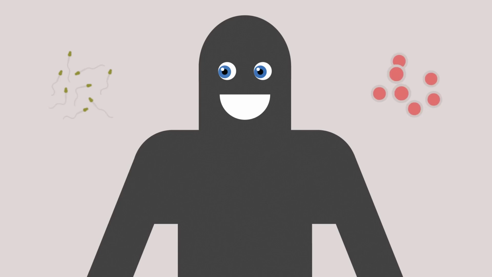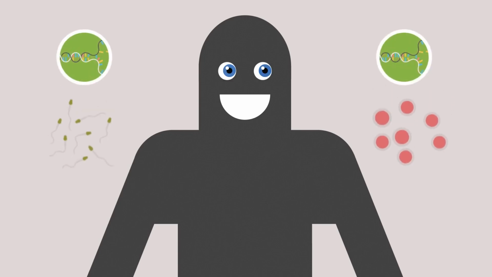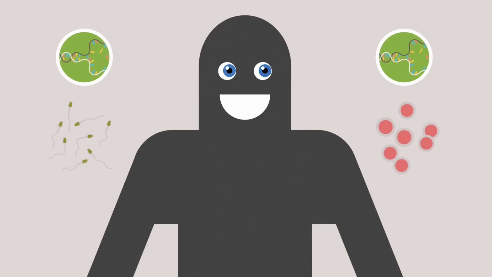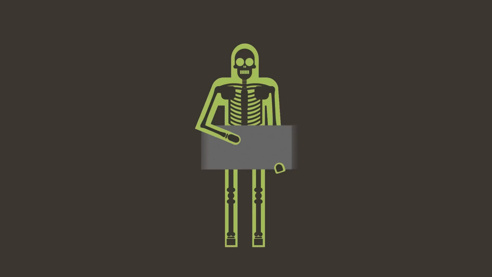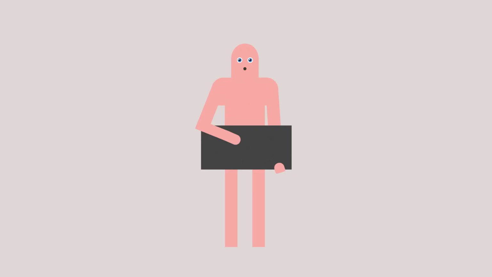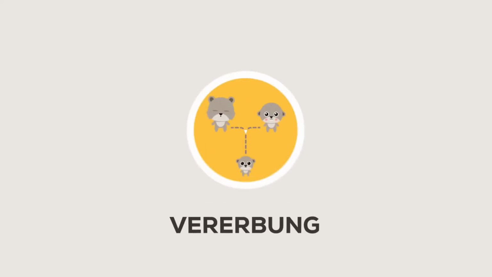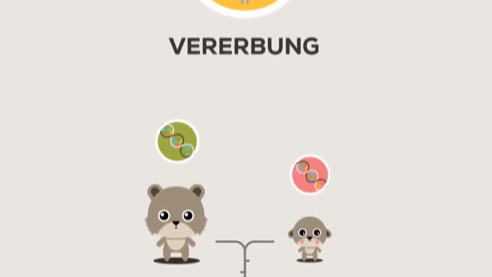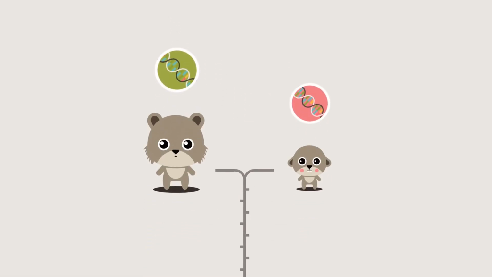In all cases, a mutation has to affect a gamete, that is, a sperm or egg cell, because only the DNA in the gametes is passed on to the offspring. This is also the reason why we protect our sexual organs during X-rays, whilst other parts of the body are not at risk. In summary then, in the heredity process, creatures pass on their characteristics to their offspring in the form of DNA.